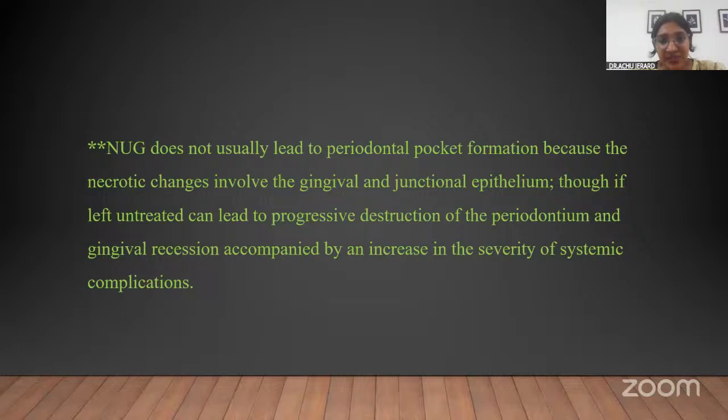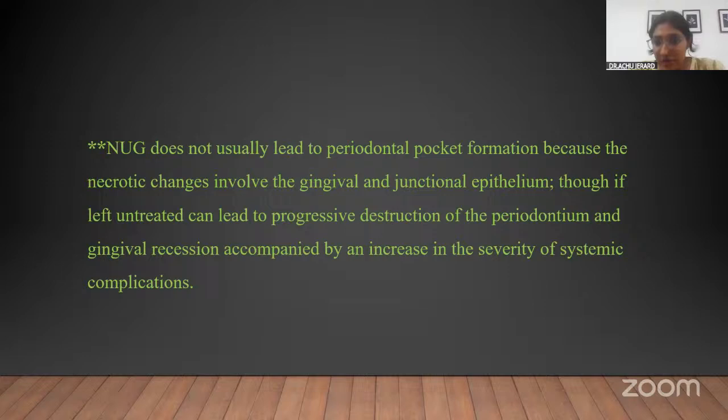Why? Because what is a pocket? A pocket is a pathologic deepening of the sulcus, right? For that you have gingiva on one side and tooth on the other side. So it should have that gingival tissue for the pocket to form. But in necrotizing ulcerated gingivitis or periodontitis, it is necrosis of the tissues that is happening. So there is no tissue left to pathologically deepen. So there is absolutely no pocket formation in this condition, but there will be destruction of the periodontium.